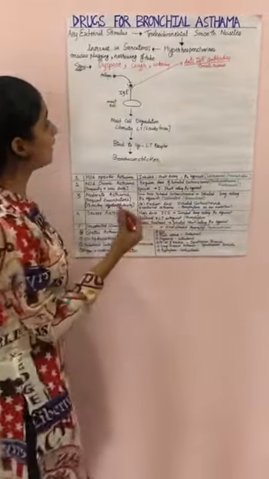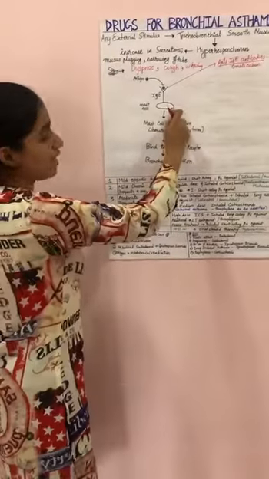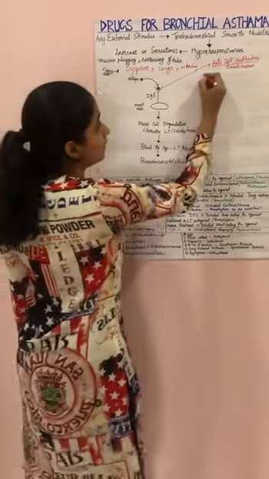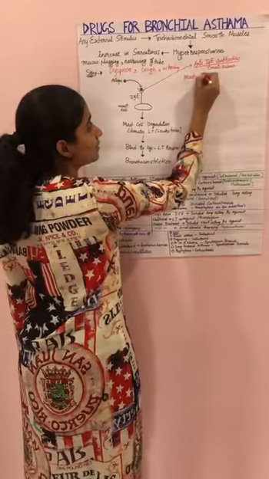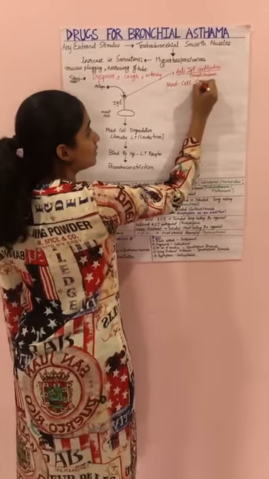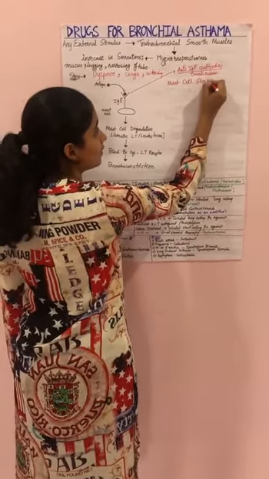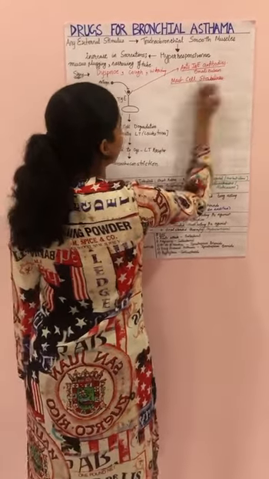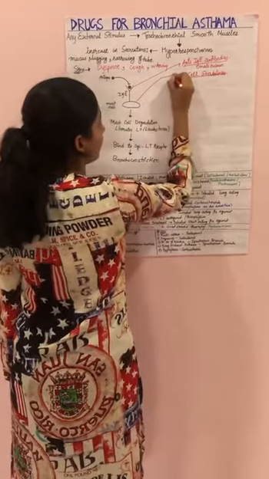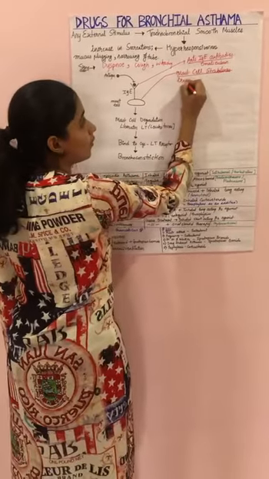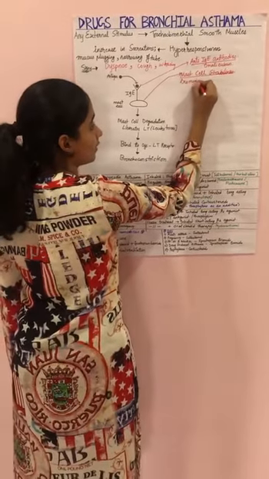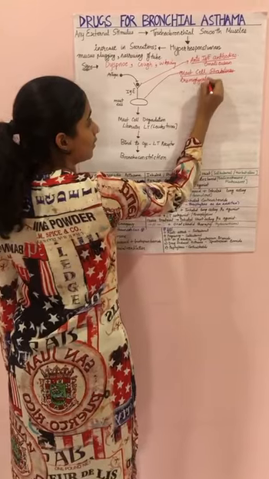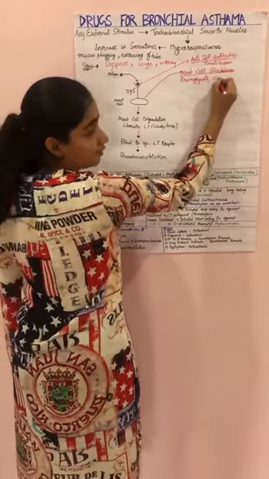Now the second category of drugs are those which act to stabilize the mast cell, the mast cell stabilizers. This includes cromoglycate and ketotifen.